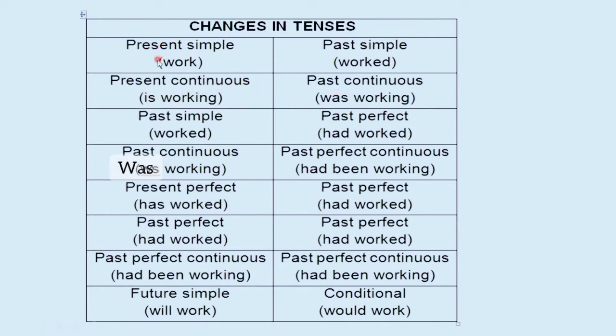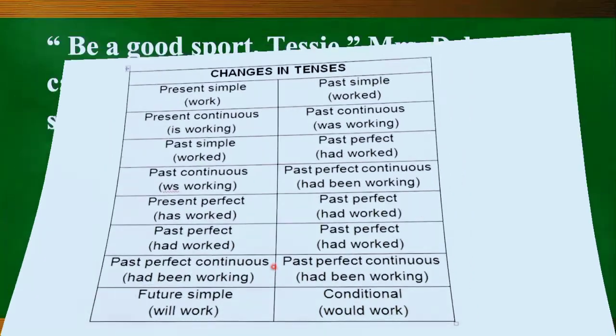For example, present simple is changed into past simple, present continuous into past continuous, past simple into past perfect, past continuous into past perfect continuous. Present perfect will be changed into past perfect, and past perfect and past perfect continuous will be unchanged. Now let's change them one by one, sentence by sentence.